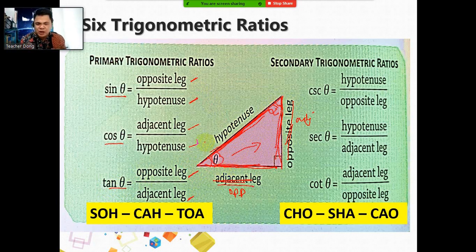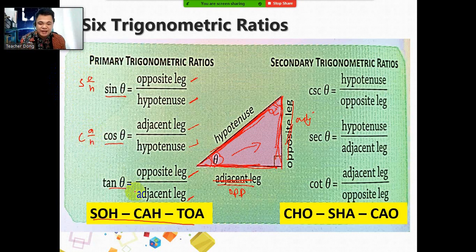So is there a way to easily remember the primary trigonometric ratios? Yes, we can use the acronym SOHCAHTOA. Sine equals opposite over hypotenuse, so S-O-H. Then for cosine theta, you can use CAH: cosine theta equals adjacent over the hypotenuse.